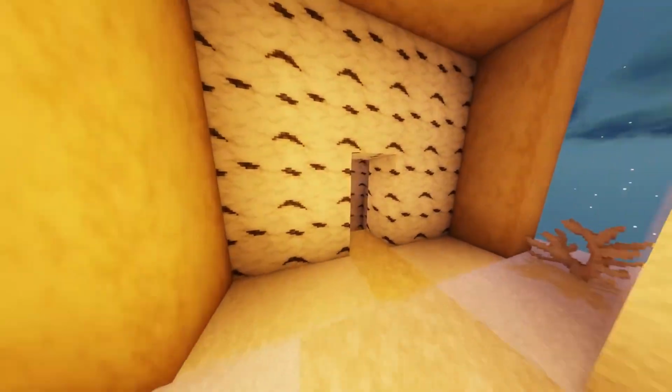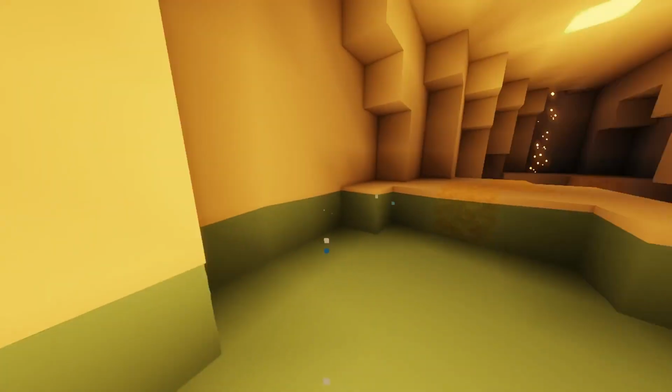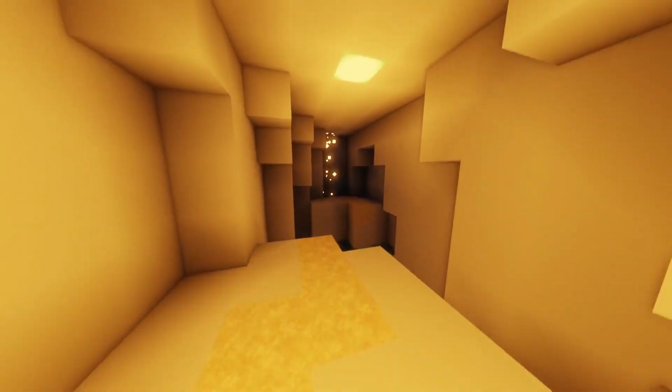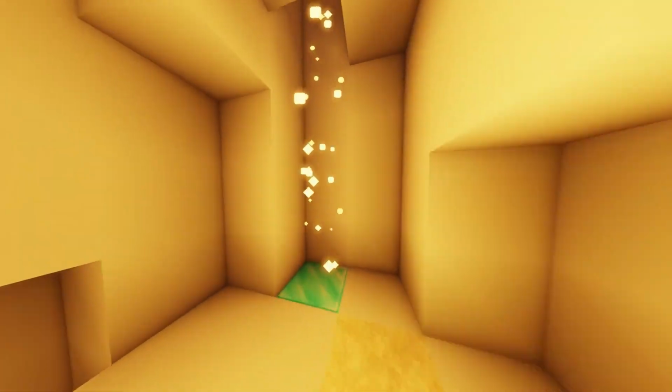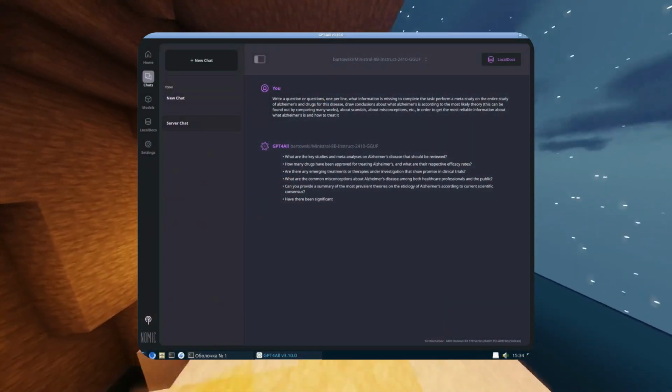I chose Alzheimer's because there were scandals related to it, and the complexity of the research itself was high. Maybe Milana can come up with something. Special thanks to GPT4All for everything.